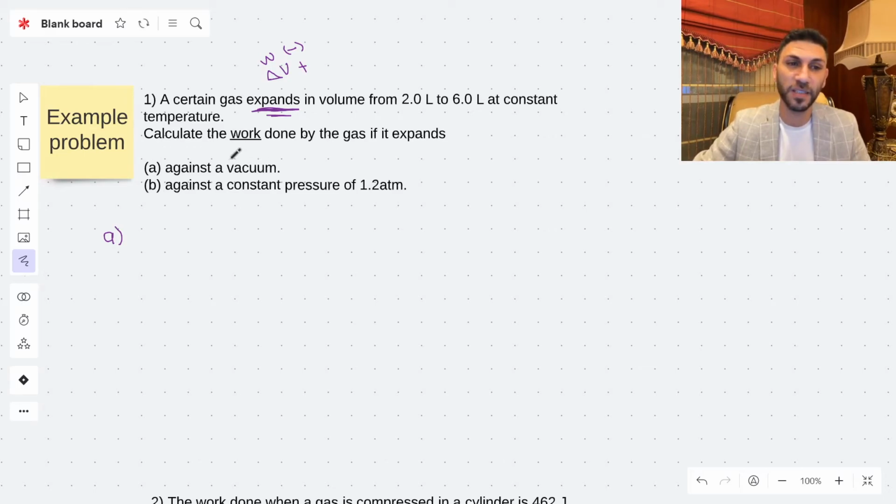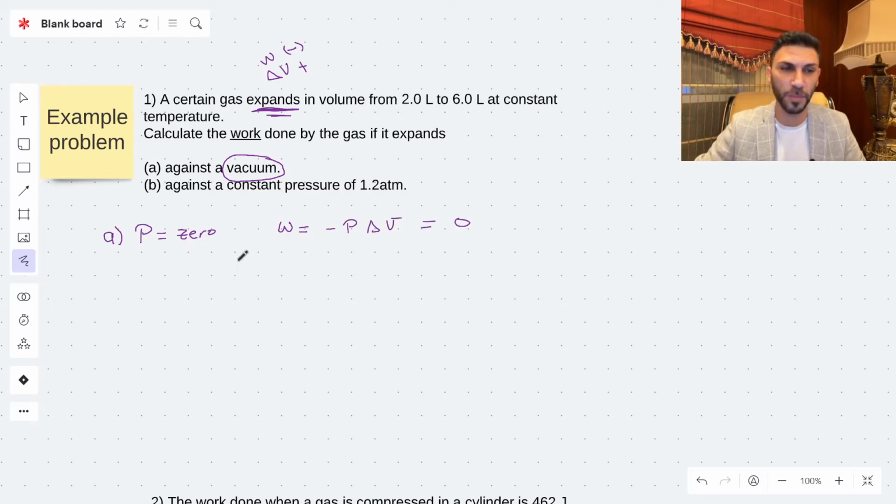As it says here, vacuum, that means P equals 0. There is no pressure. And this is the trick of this problem. Vacuum means the pressure equals 0. Now let's apply our equation, which is W equals negative P delta V. And of course, it will equal 0 because 0 multiplied by delta V is 0.